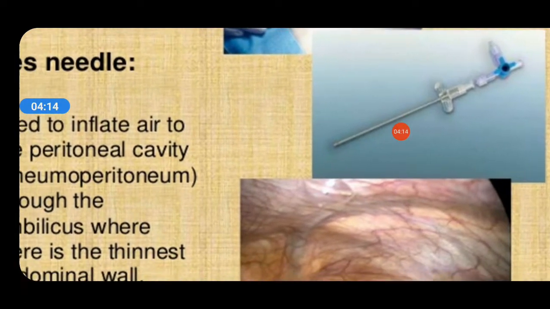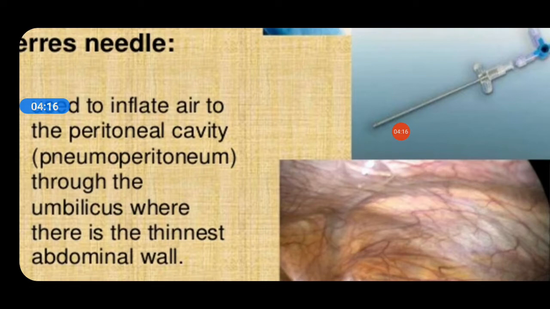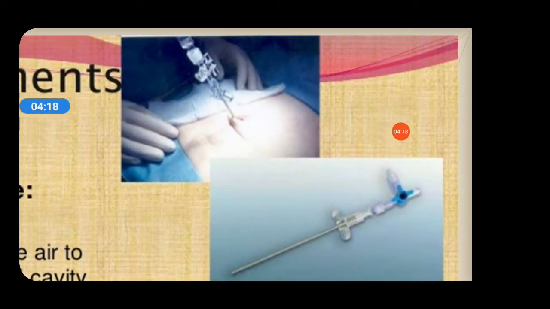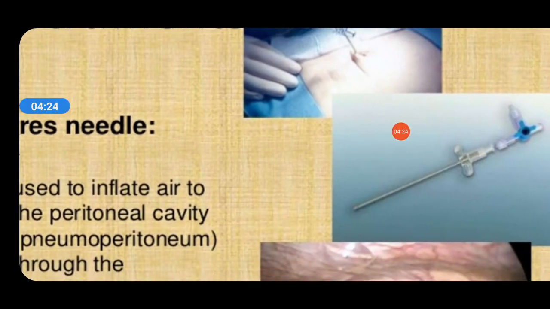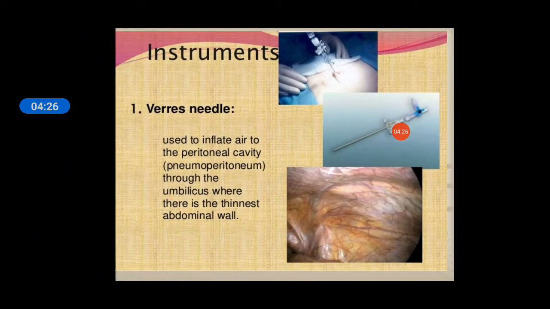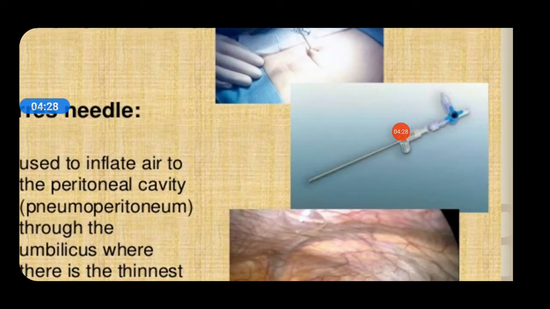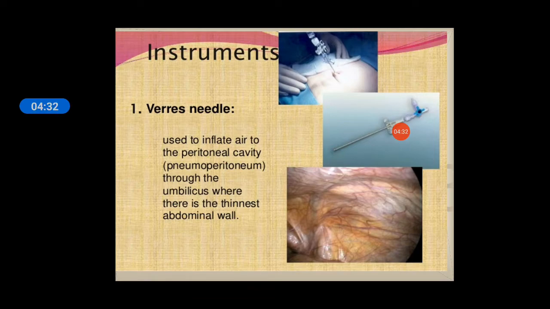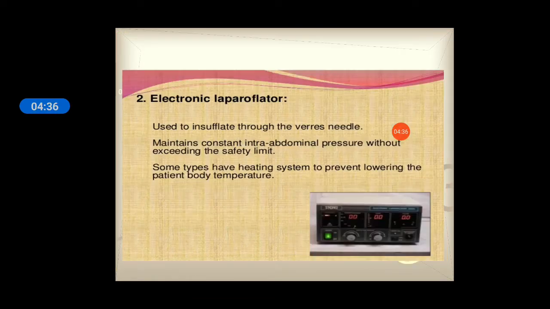It is introduced through the umbilicus, where there is the thinnest abdominal wall. See, in the diagram you can see how the Veress needle is passed through the umbilicus into the abdominal cavity, and with the help of this needle the air is passed and a pneumoperitoneum is created, which is the first step for any laparoscopic or endoscopic procedure.